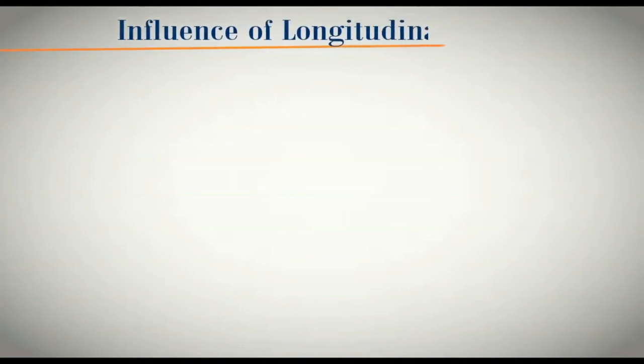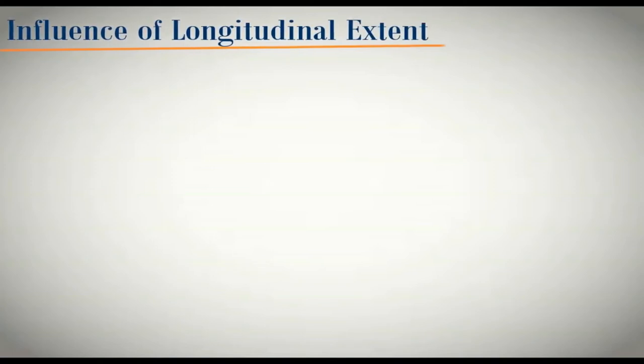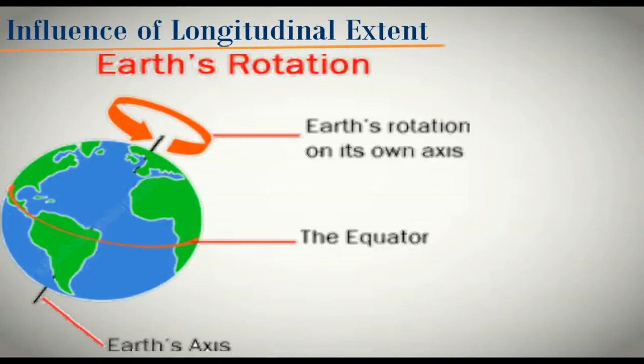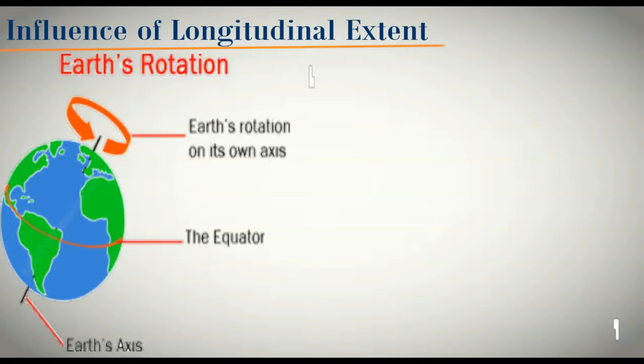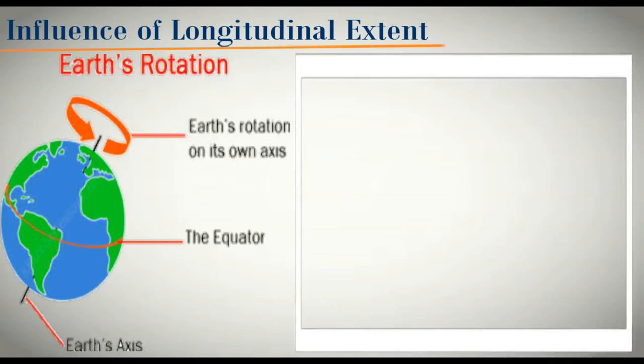Now the next topic we will start, that is the influence of longitudinal extent. So remember, I have already told you that longitude affects our time zone. How is this affecting our time zone? It is very easy. You see the earth's rotation. Earth is doing one complete rotation in 24 hours, and one rotation is equal to 360 degree.